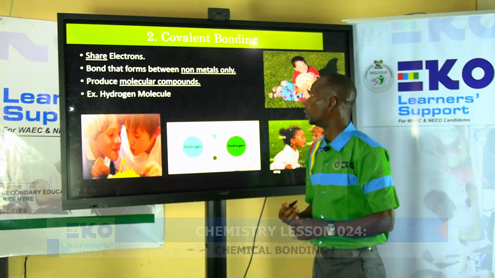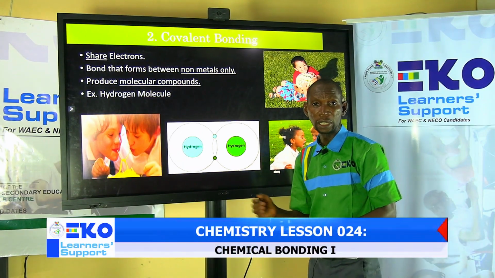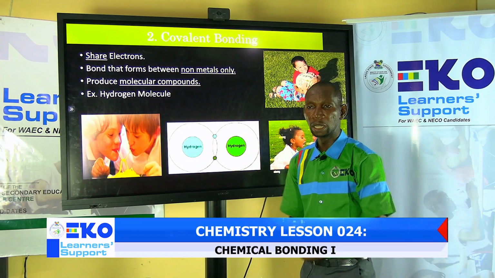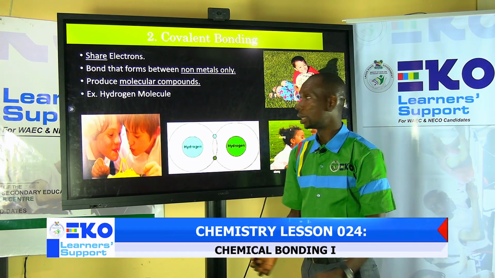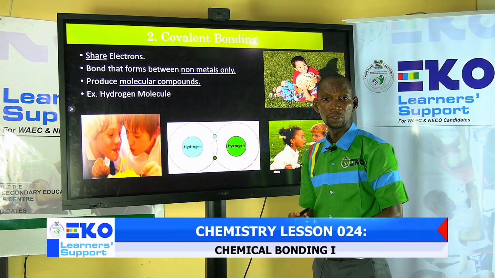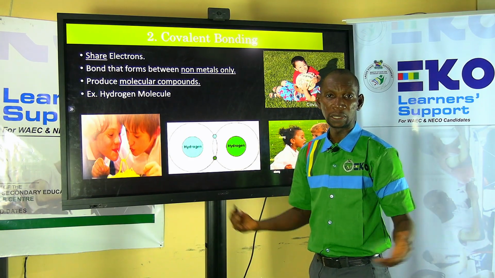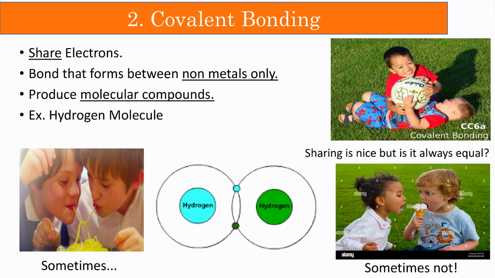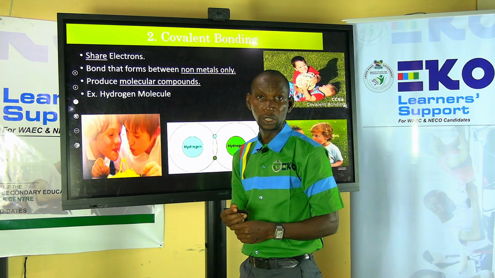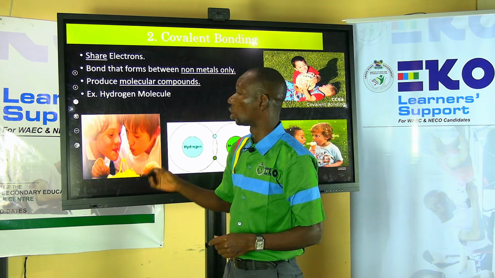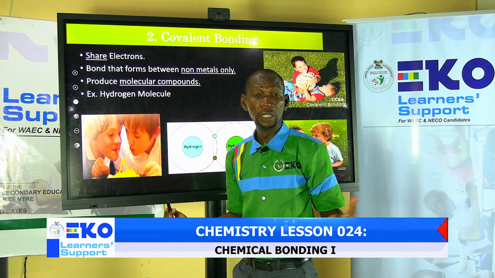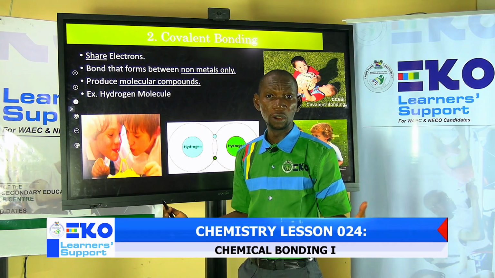So let's look at covalent bonding. Unlike ionic bonding that involves complete transfer, a kind of sacrifice between a metal and a non-metal, covalent compounds are usually 2 non-metals. So what happens there is that they share electrons. That is a very germane point that you have to take note of. In covalent compounds, we talk about what? Sharing. Like we commonly say, there is love in sharing. That's what covalent compounds do.